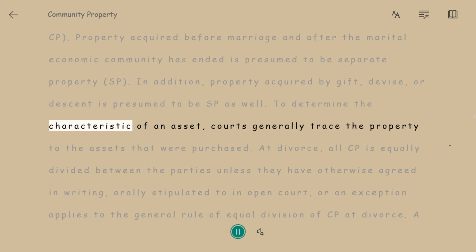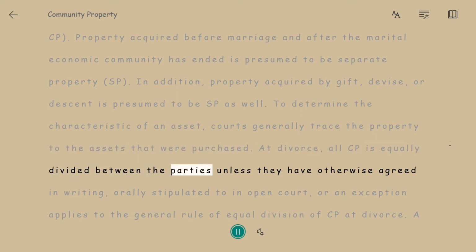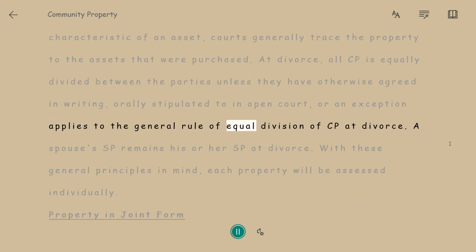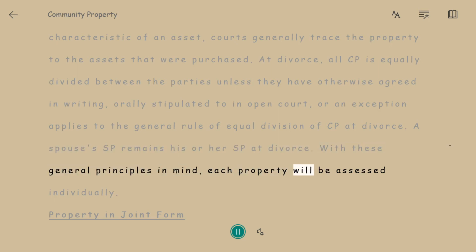To determine the characteristic of an asset, courts generally trace the property to the assets that were purchased. At divorce, all CP is equally divided between the parties, unless they have otherwise agreed in writing, orally stipulated to in open court, or an exception applies to the general rule of equal division of CP at divorce. A spouse's SP remains his or her SP at divorce. With these general principles in mind, each property will be assessed individually.